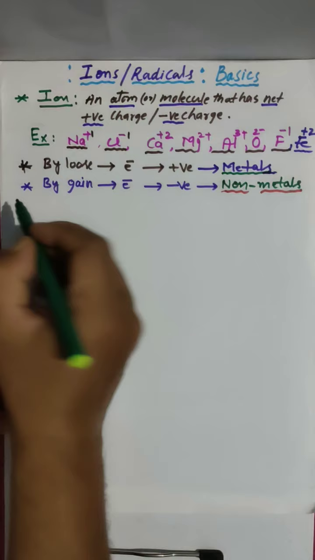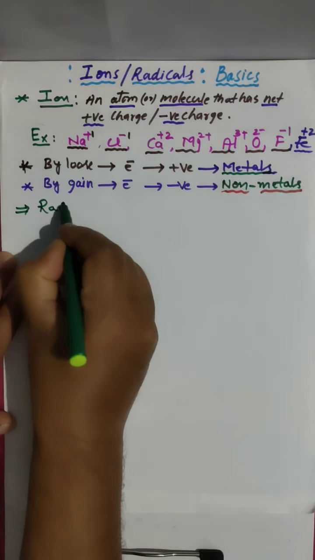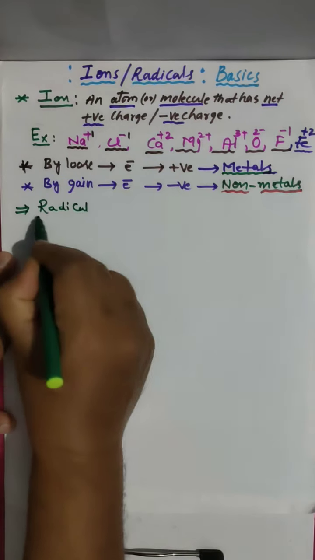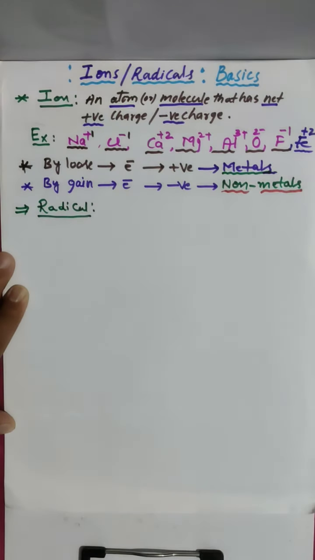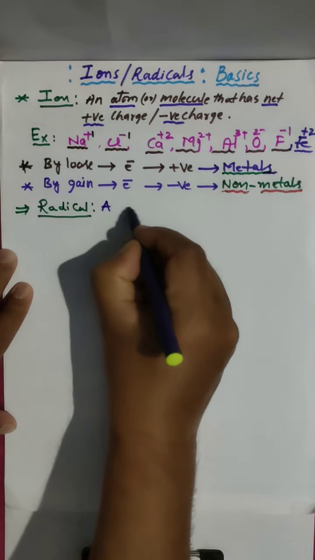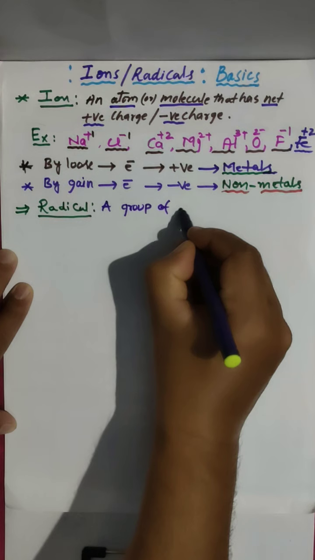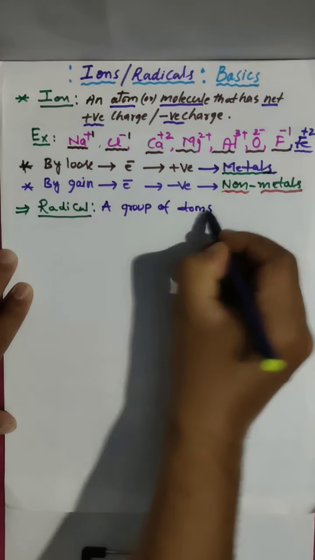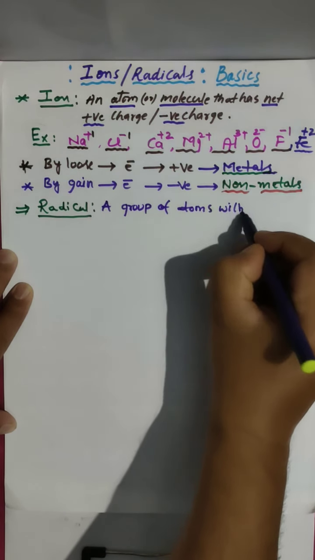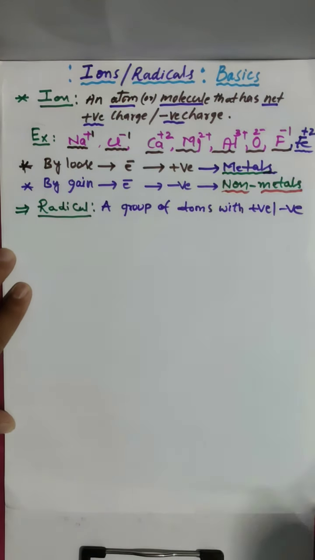Another word I introduced here is radical. What is meant by radical?